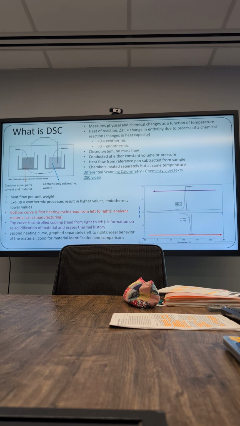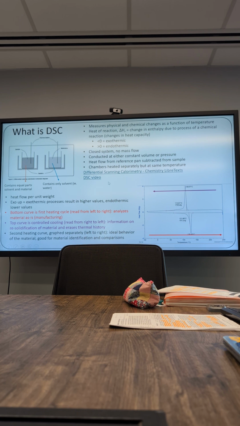So you have 2 vessels, containers, one containing only your solvent, typically water, the other containing equal parts solvent and your material. It's a closed system, so no mass flow. You'd heat them at the same temperature, with different temperature plates, but they're at the same temperature, conducted either at constant volume or constant pressure. The heat flow from the reference pan, the one with only solvent here on the right, is subtracted from this one to get your net heat flow.